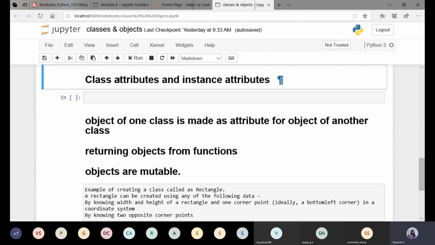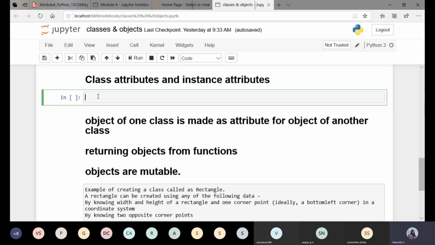And also coming to the instance attributes, attributes of one instance are not available for another instance of the same class. So that is one more thing with respect to the instance attributes. So this is how we have two different types of attributes: the class attributes and the instance attributes. Now we'll see how we can identify which are the class attributes and which are the instance attributes.